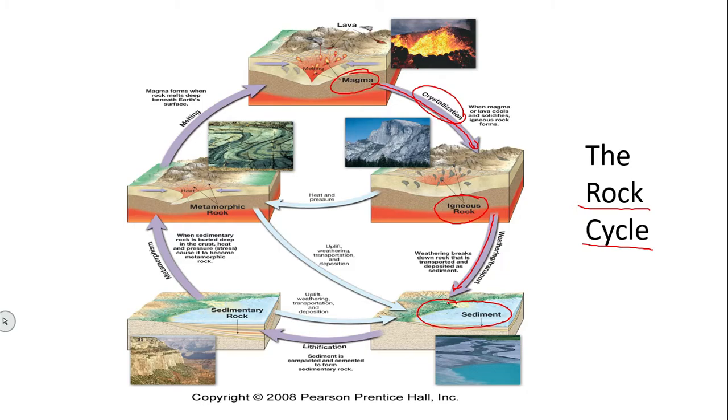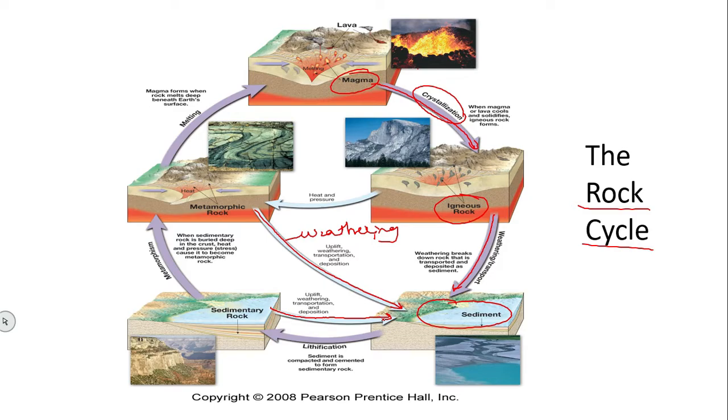And these sediments can also be formed from metamorphic rock. When metamorphic rock goes through weathering, it will form sediments, and also these sediments can be formed from sedimentary rock.